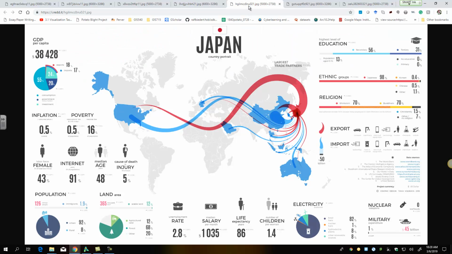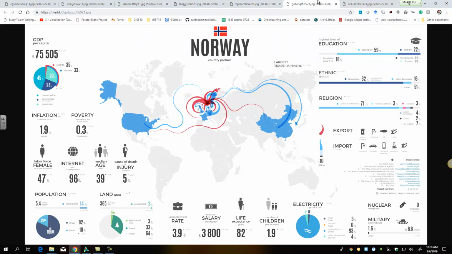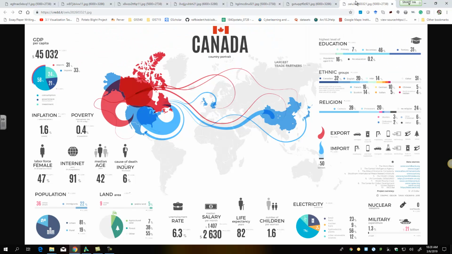Then there's Japan, which is supposed to be one of the best countries. For Norway, Canada. Look at that. The whole dynamics between United States and Canada. That's all I had for my.